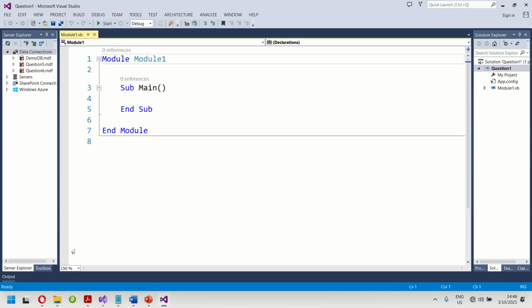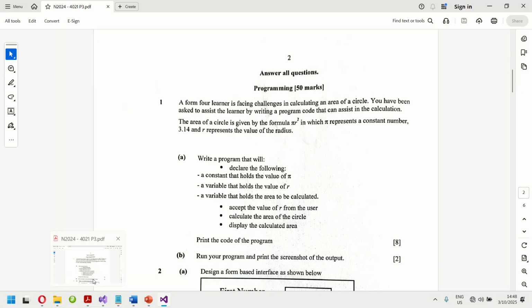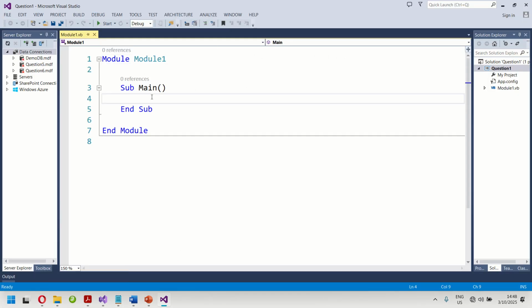Right. We are answering a question. That is question number 1. We want to write a program that declares those variables. So we want to declare a constant. Our program will be written between sub main and end sub. That's where our program will be written.